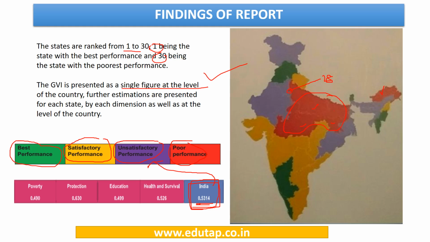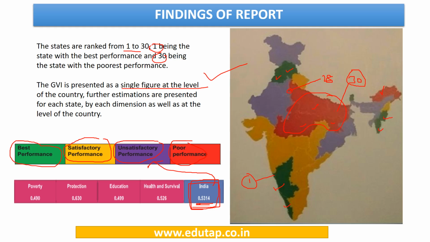Then we have the best performing states, the small states of the country. Here we have Himachal, Punjab, Goa, the topper, right? And here we had Bihar, the poorest performer. Then Karnataka, Kerala, and here we have Mizoram and Manipur among the best performing states of the country.